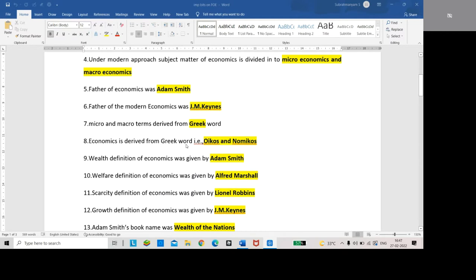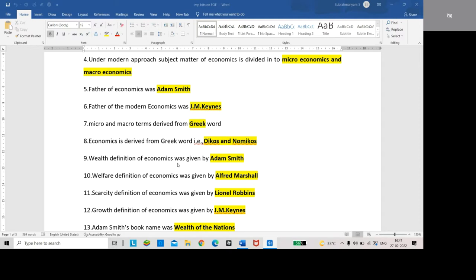Economics is derived from the Greek words oikos and nomikos. Oikos means household and nomikos means management, that is household management.